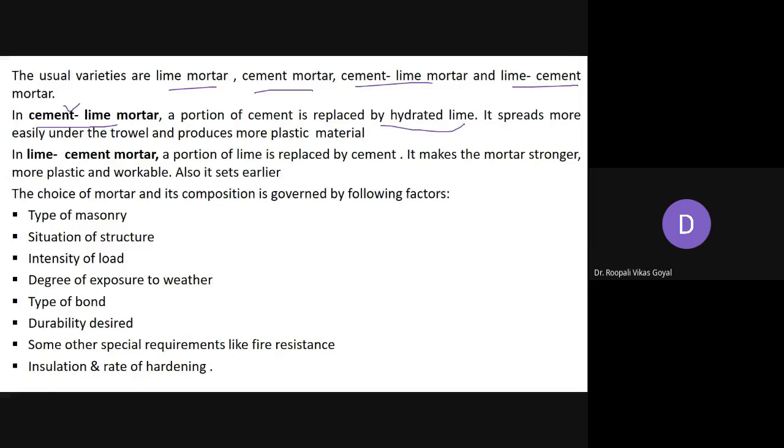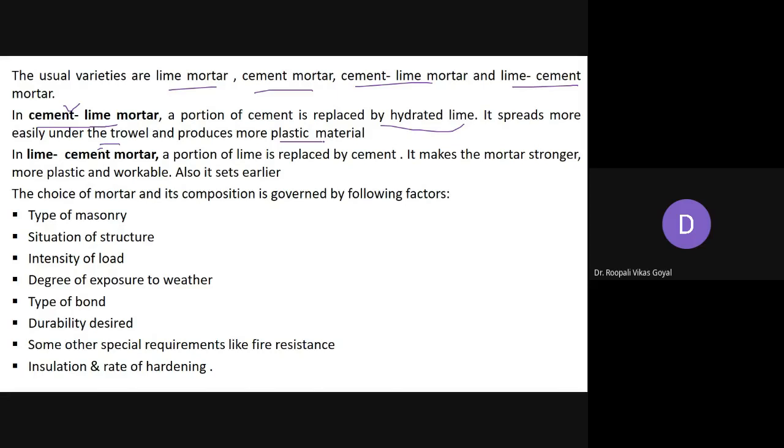So it spreads more evenly under the trowel. The trowel is the tool that we use for spreading our mortar. Due to the presence of lime it spreads more easily and produces a more plastic material, a plastic paste, if you add some proportion of hydrated lime in replacement of cement.